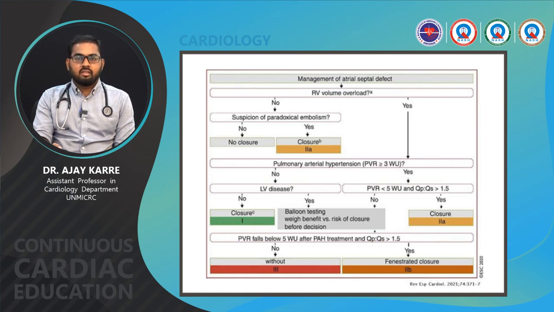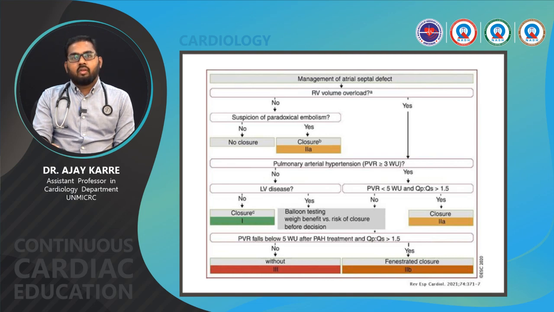If it is increased, closure should be deferred. The benefit versus risk of closure should also be weighed in patients with ASD with pulmonary vascular resistance of less than 3 and LV disease.